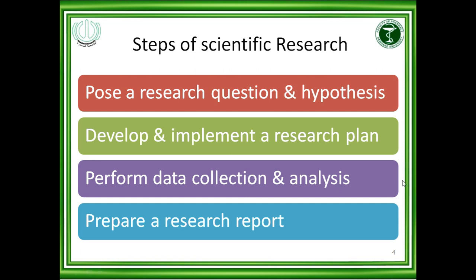So the data will start to come, that blood pressure reduction data of my drug and the standard drug or the already available in the market drug. Then after collection of the data, I will analyze the data and perform the statistical test to see which drug is significantly better in reducing the blood pressure. And the last is the preparation of the research report or research paper. Once the findings are there and the drug is showing efficacy, then I have to publish this data in some research report or in a research journal.